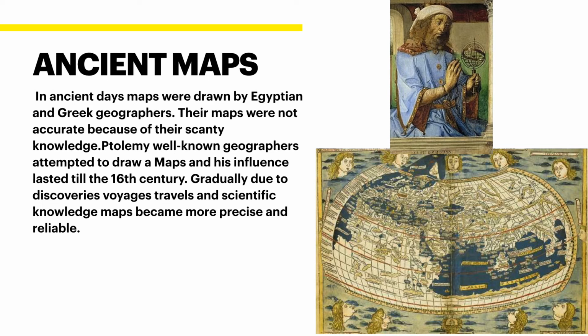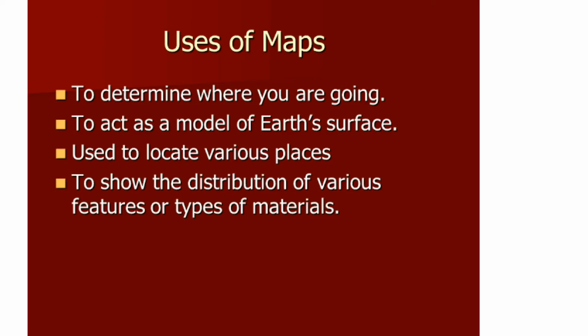In ancient days, maps were drawn by Egyptian and Greek geographers. Their maps were not accurate because of the scanty knowledge. The well-known geographer Ptolemy attempted to draw maps, and his influence lasted till the 16th century. Gradually, due to discoveries, voyages, travels, and scientific knowledge, maps became more precise and reliable. Maps are now indispensable for everybody.